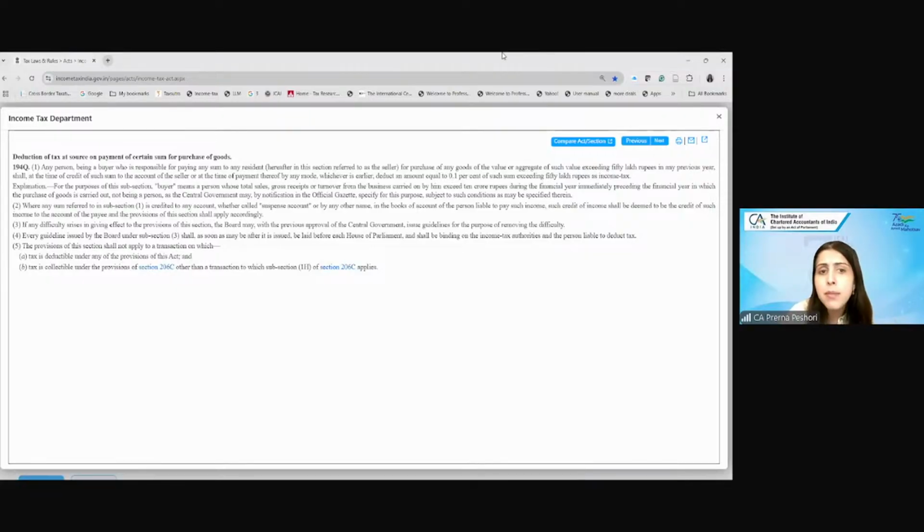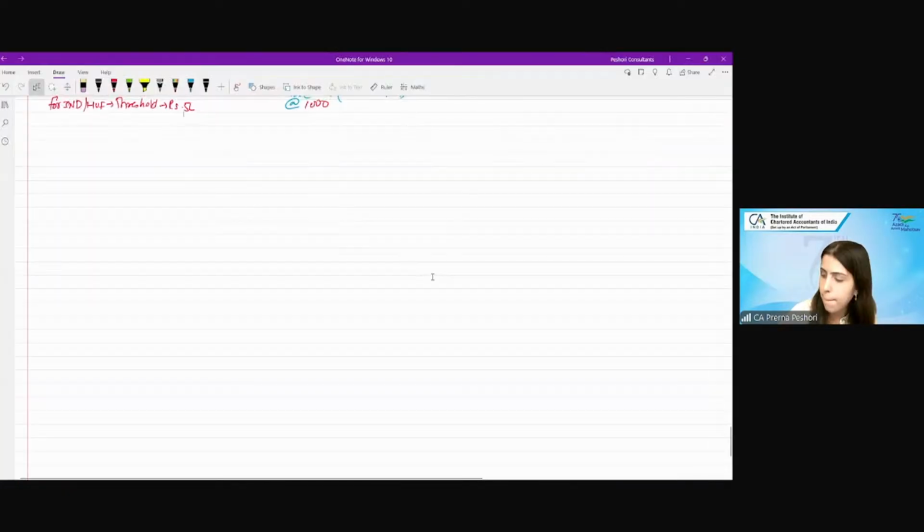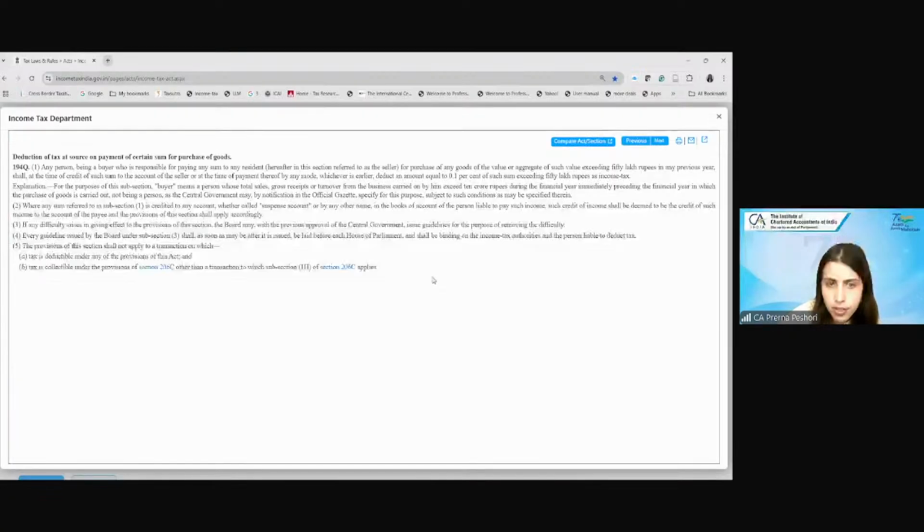Can the buyer here be a non-resident? The answer is no. The buyer here cannot be a non-resident. Both the buyer and the seller would be residents. Are we clear? Yes or no? Ma'am, so just write any goods. Yes, any goods. If you see here, the goods are not defined. It can be any goods.